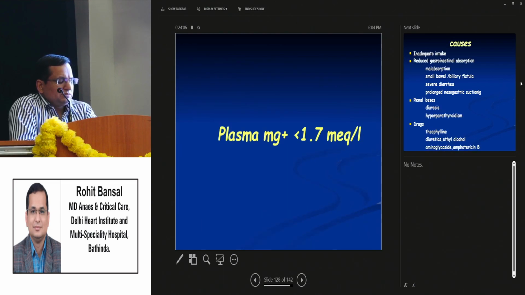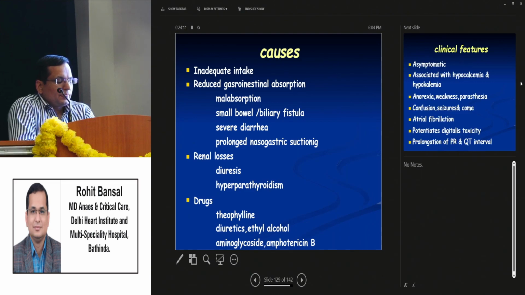Hypomagnesemia. Plasma levels are less than 1.7 milligrams per deciliter. Causes are inadequate intake, reduced GI absorption because of malabsorption, small bowel or biliary fistula, severe diarrhea, prolonged nasogastric suctioning, renal losses because of diuresis, hyperparathyroidism, drugs like theophylline, diuretics, ethyl alcohol, aminoglycosides, amphotericin.